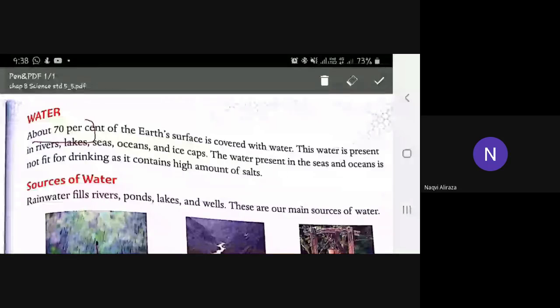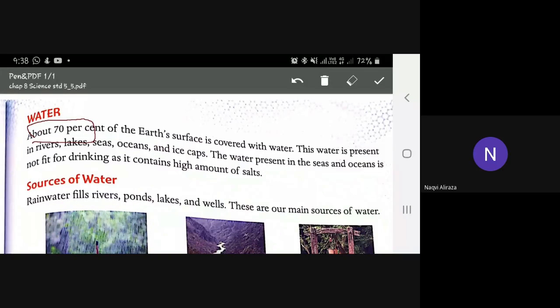Very good. Ragi Bhasan, let me complete, turn off your microphone, I am explaining this paragraph. About 70% of the earth is covered with water. How much percent? 70%. Only 30% is land.